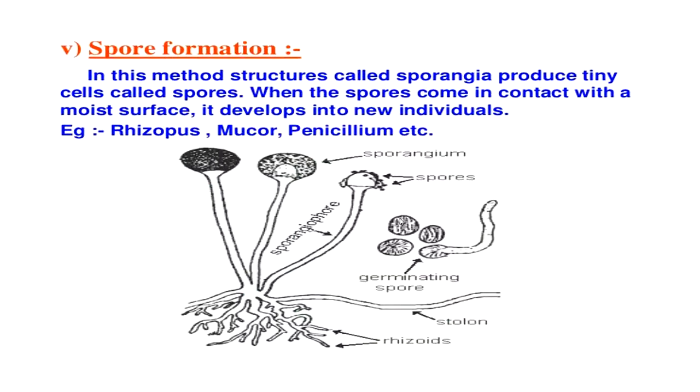Next is spore formation. This is also a type of asexual reproduction. In this method, structures called sporangia produce tiny cells called spores. When the spores come in contact with a moist surface, they develop into new individuals. For example, Rhizopus, Mucor, Penicillium, etc.